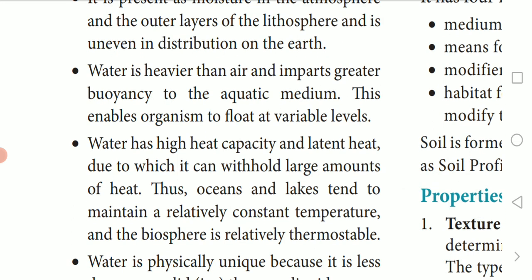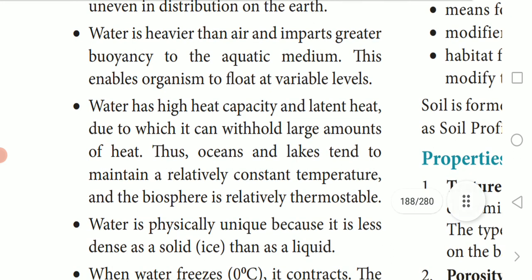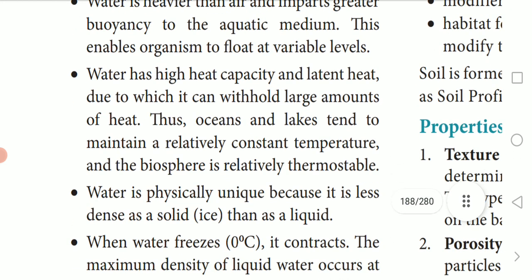The water has high heat capacity and latent heat, due to which it can withhold a large amount of heat. Water is physically unique because it is less dense as a solid than as a liquid.